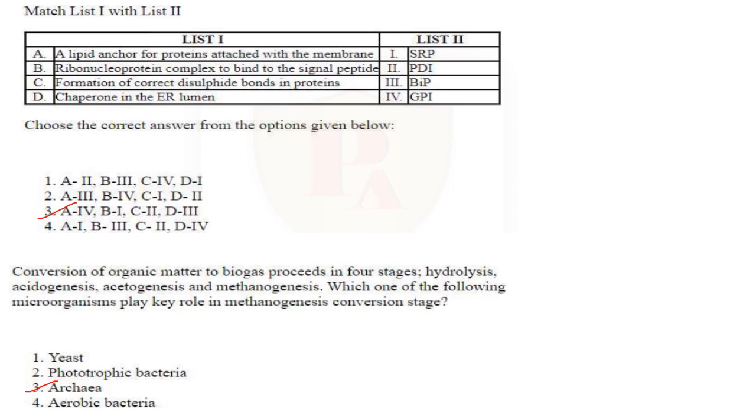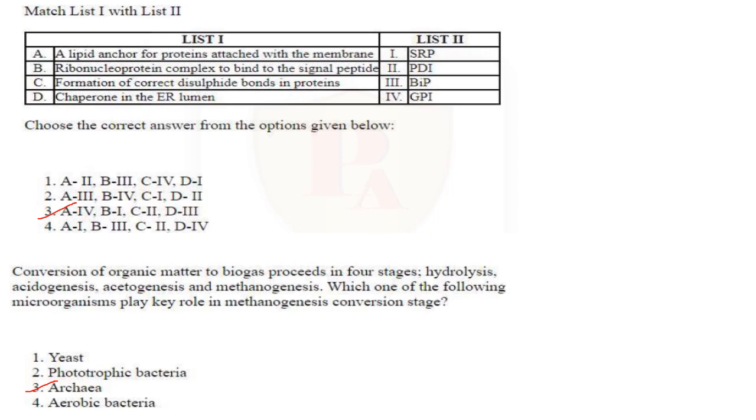Then formation of correct disulfide bonds in proteins: PDI. Chaperone in the endoplasmic reticulum lumen: BIP. So the answer here is A4, B1, C2, B3, D3. Answer is option 3.